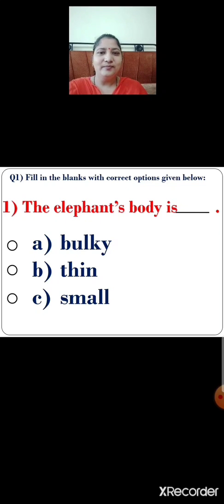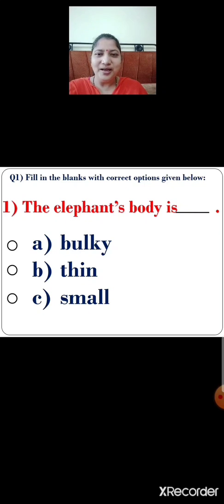Option A, bulky. Option B, thin. Option C, small. So children, identify the correct option. Yes, you are right. Option A, bulky. Bulky means heavy. So, option A is the correct option.